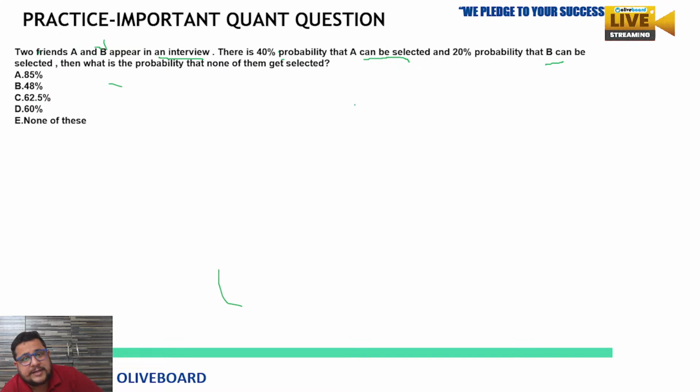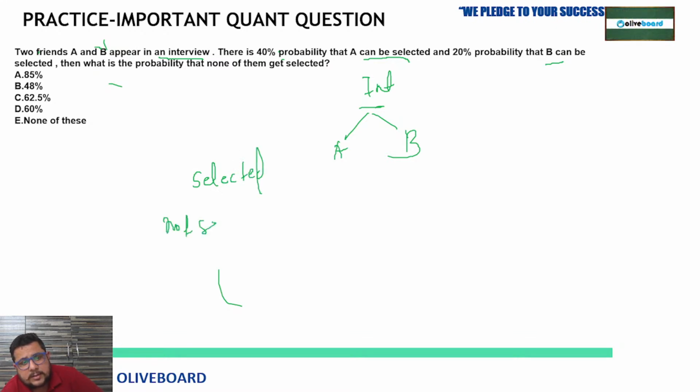There are two candidates in the interview, where A and B both appear. So there are two chances for them, selected or not selected. Clear? So selection chances of A are 40%, while the selection chances of B are 20%. If we are talking about individuals, 20% probability that B can be selected, 40% probability that A can be selected. This is the probability of them.